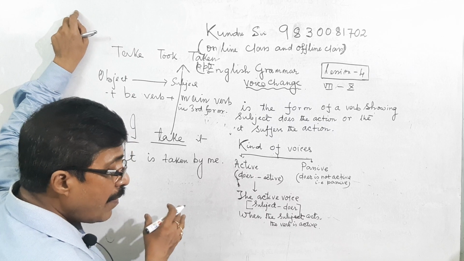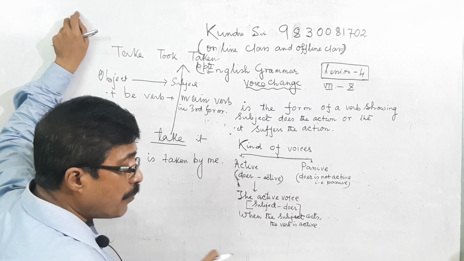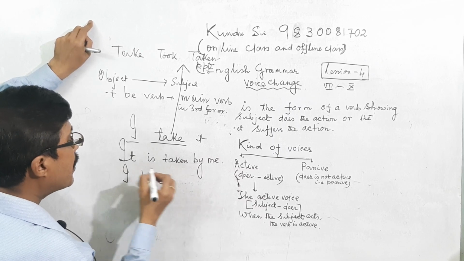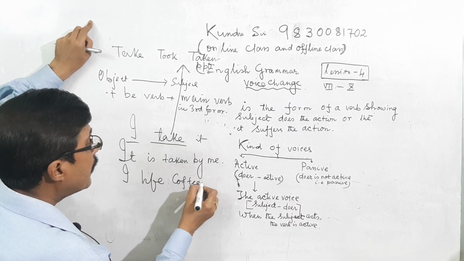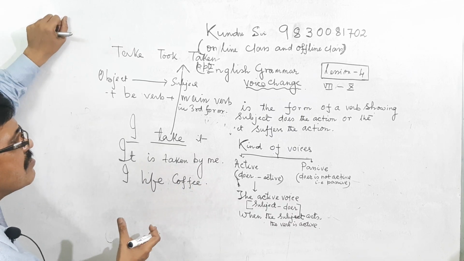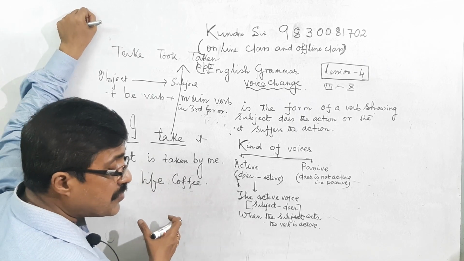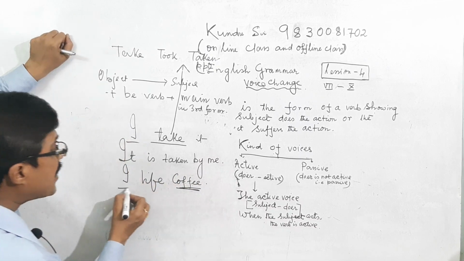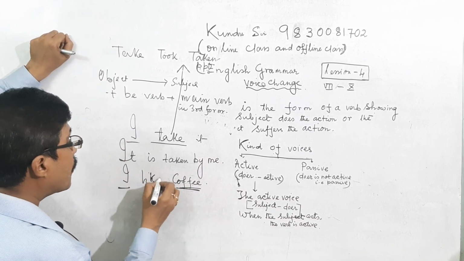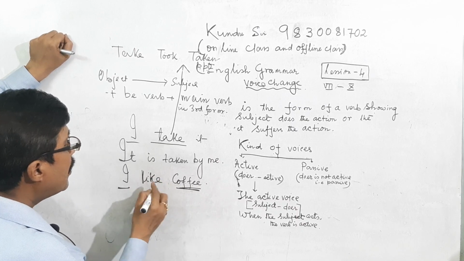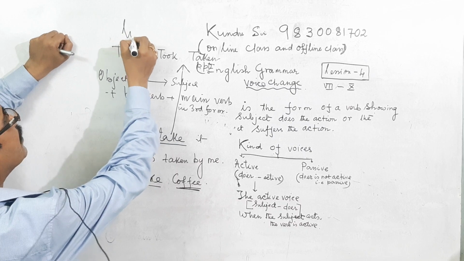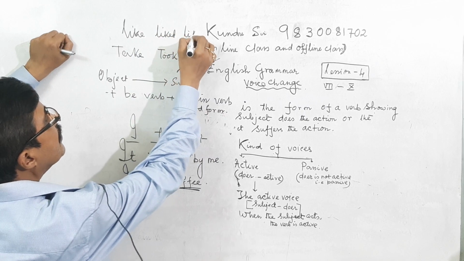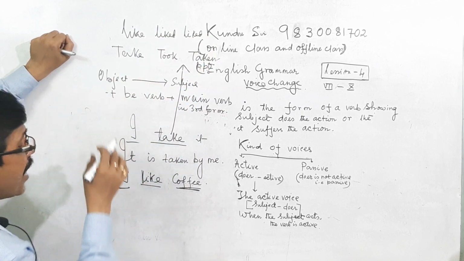Now I am giving another example. I like coffee. It is simple present tense. Here I is the subject, like is the verb, and coffee is the object. Like, liked.